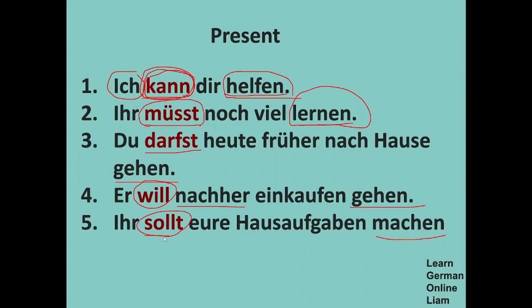Whereas if you use some other modal verb, ihr könnt eure Hausaufgaben machen, then the intensity is reduced. You may or may not do your Hausaufgaben, or it is up to you, something like that. Okay, so that's the difference of using different modal verbs. And here we have seen the present tense, because something has to happen in the present. And how do we say something that has to do with the past event or the simple past?